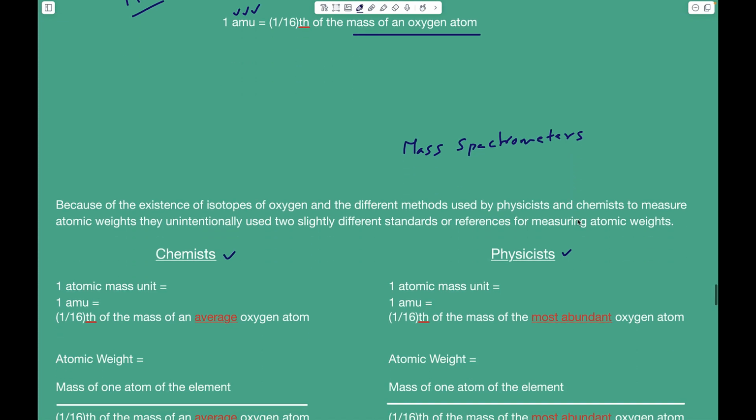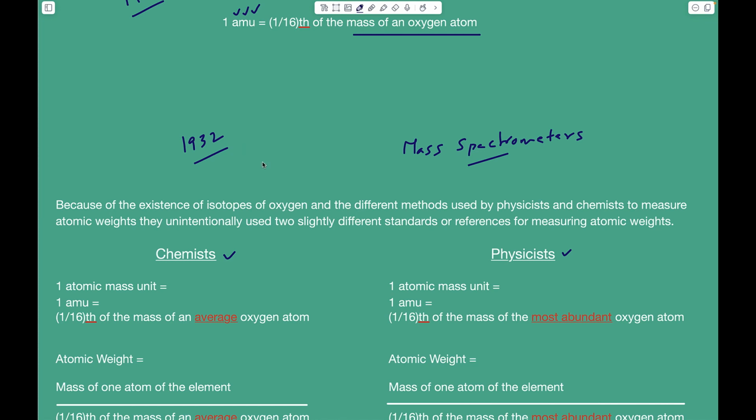So chemists measured atomic masses using chemical methods. Physicists measured atomic masses using physical methods. And everything was fine until the year 1932.